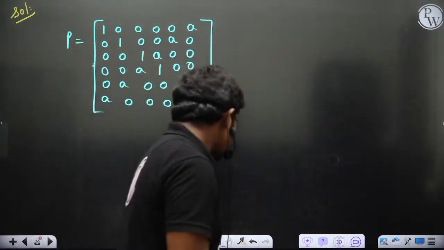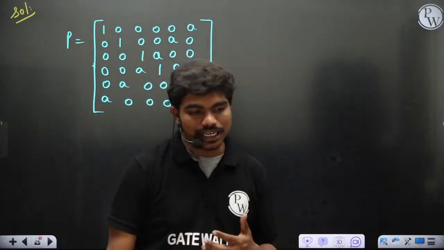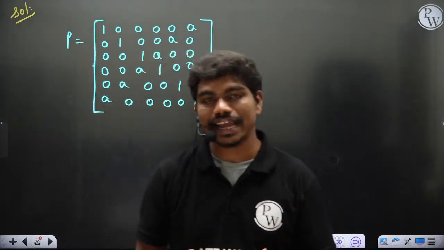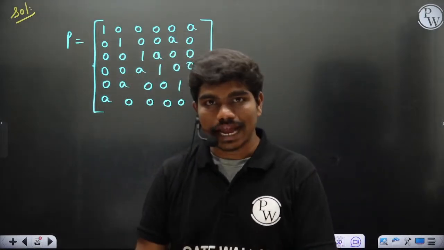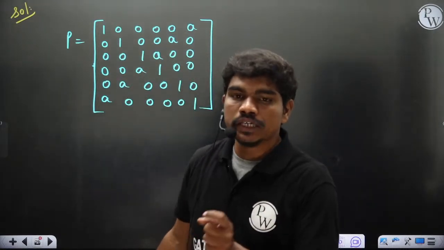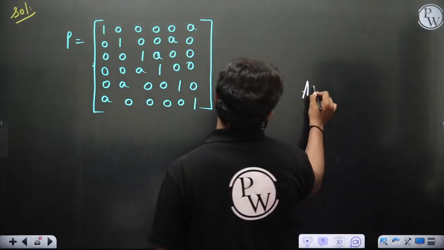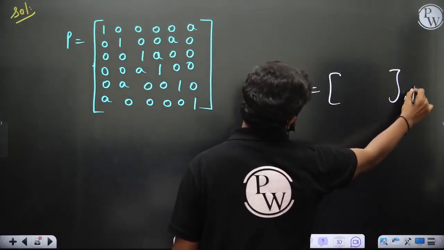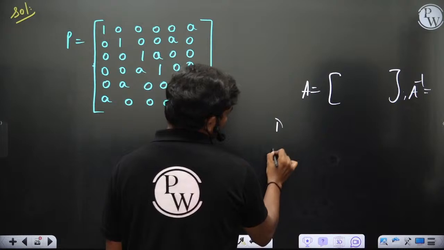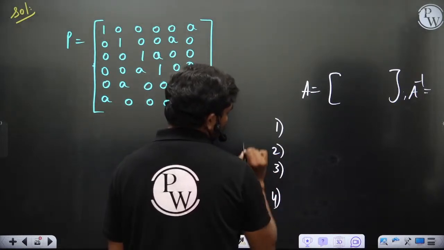See, basically you have to see in exams, when they give options to calculate A inverse, please don't keep calculating A inverse. I have one question which shows you. Whenever they give you A and ask for A inverse, and let's say 4 options are given, you have to tick one.